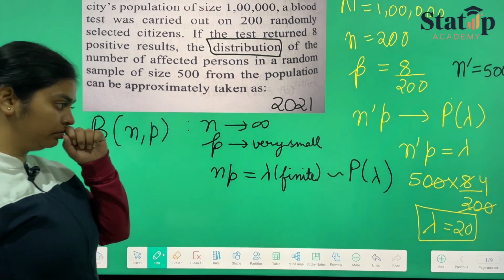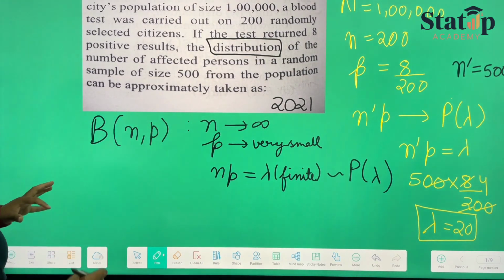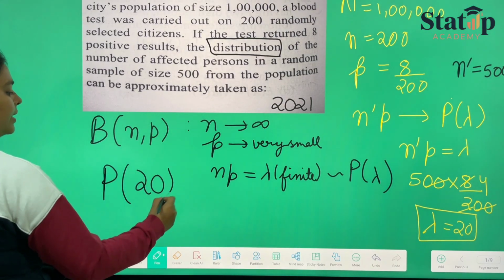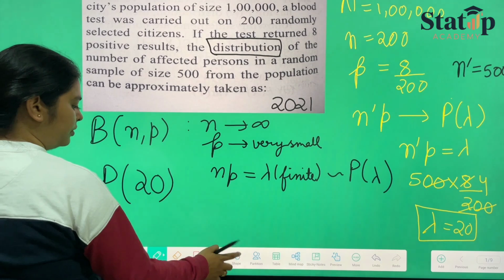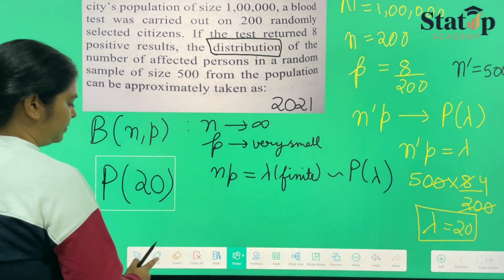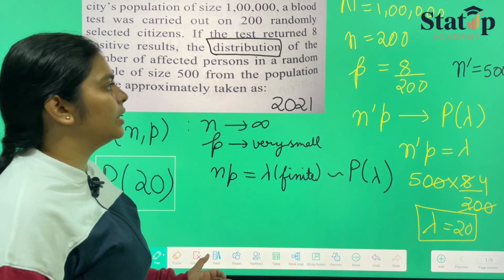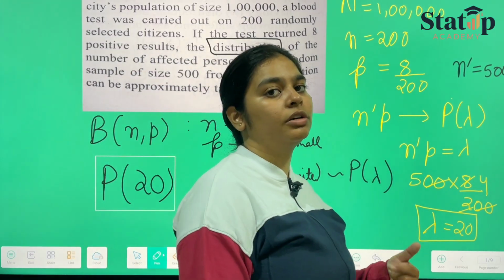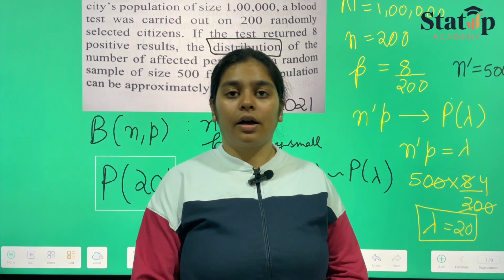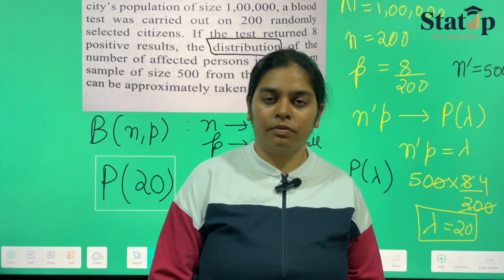So this is your answer. One of the options is Poisson 20, and this forms your answer for this question. This is how we do limiting binomial distribution, and it is also important because it has been asked in your PYQs. So no property I'm making you study is in vain.